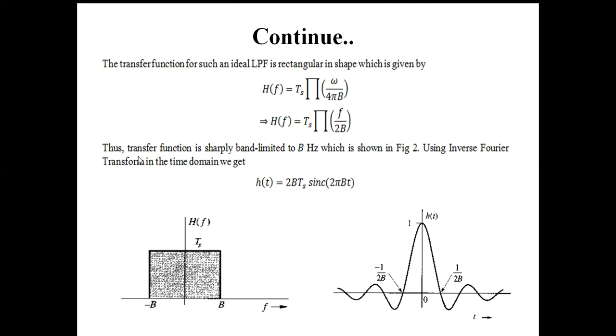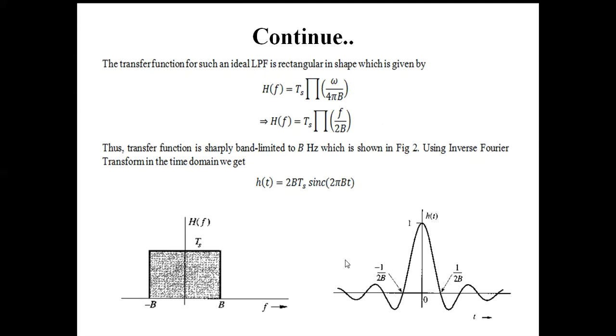Thus this transfer function is sharply band limited to B hertz. You can see that the transfer function falls directly to zero at this point sharply. So this is basically the transfer function of an ideal low pass filter for interpolation or reconstruction of the sampled signal.